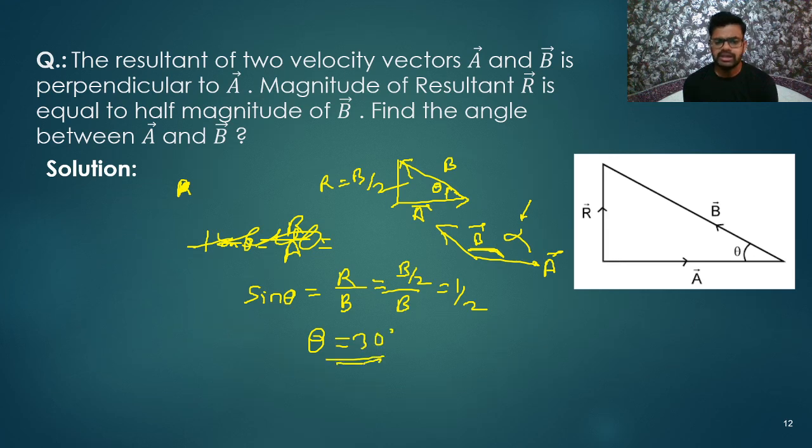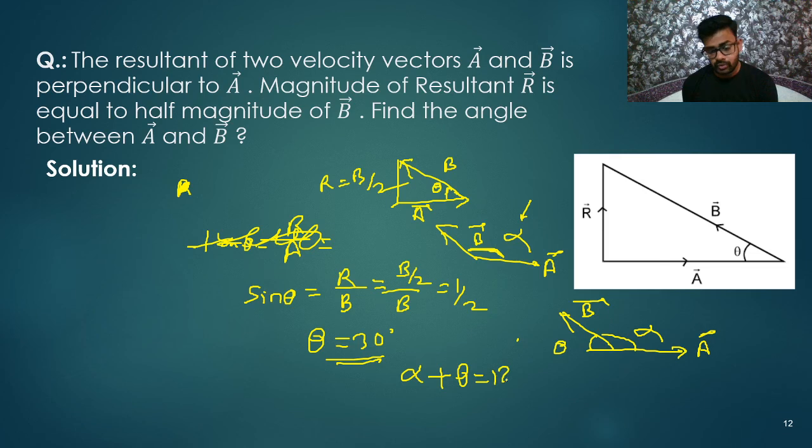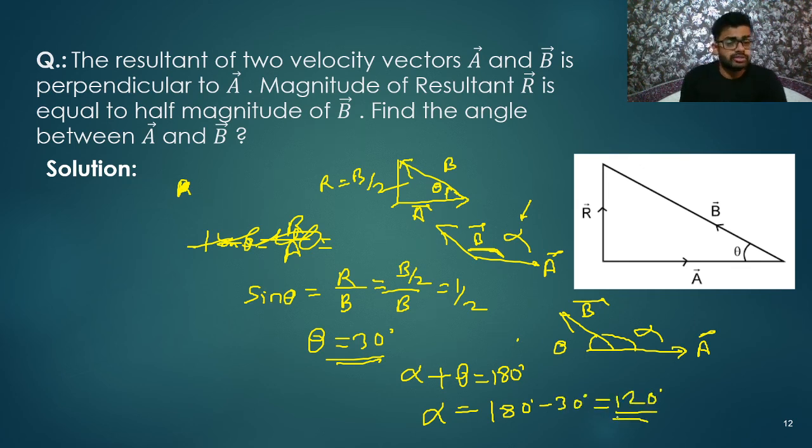If theta is 30 degrees, and I know one thing, this is the angle between the vector B and vector A, and this is the given theta. So what can I write? Alpha plus theta is equal to 180 degrees, right? So what will we get as the value of alpha? Alpha is equal to 180 minus theta, meaning 180 minus 30 degrees, which gives 120 degrees. Answer, my dear friends. This is the answer for the question. I think you are getting it very well.